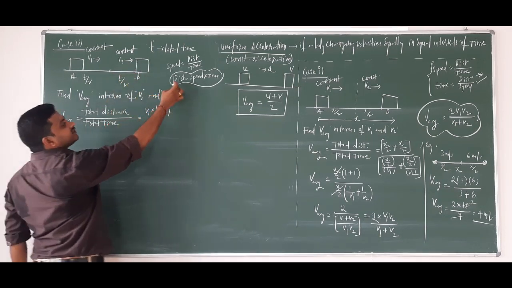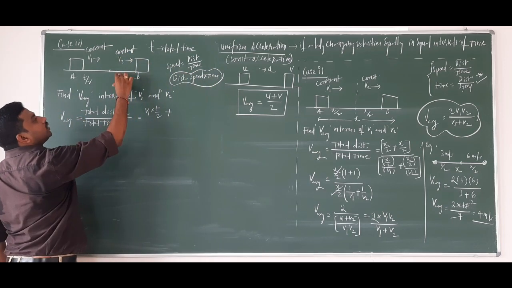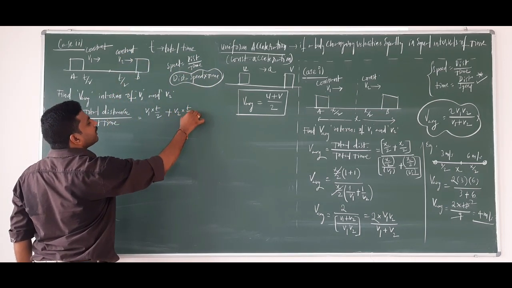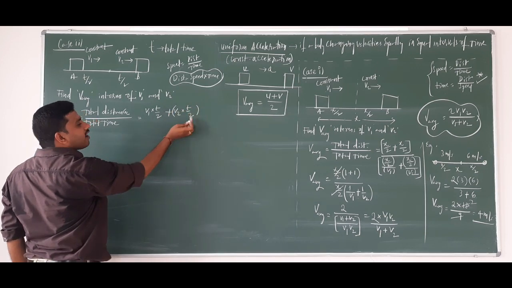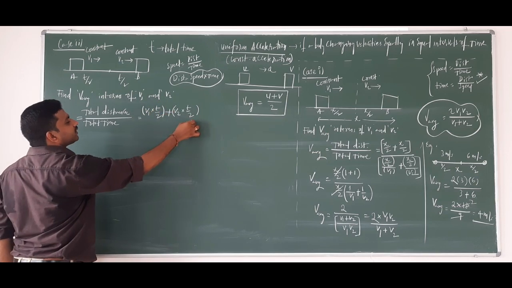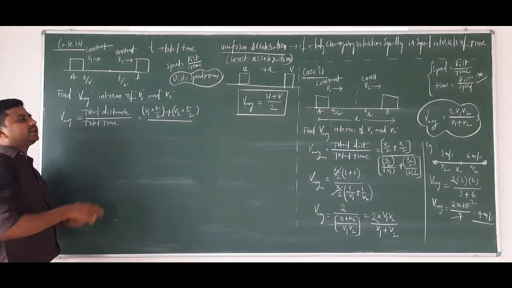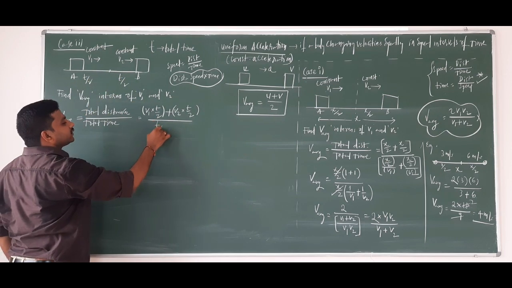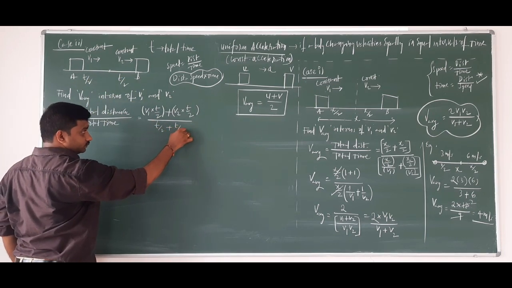V2 T by 2, because distance is speed into time. Speed is V2, time is T by 2. So this is V2 into T by 2. This is half of the distance traveled, and this is the other half of the distance traveled, divided by the denominator, which is the total time. Total time is what? T by 2 plus T by 2.